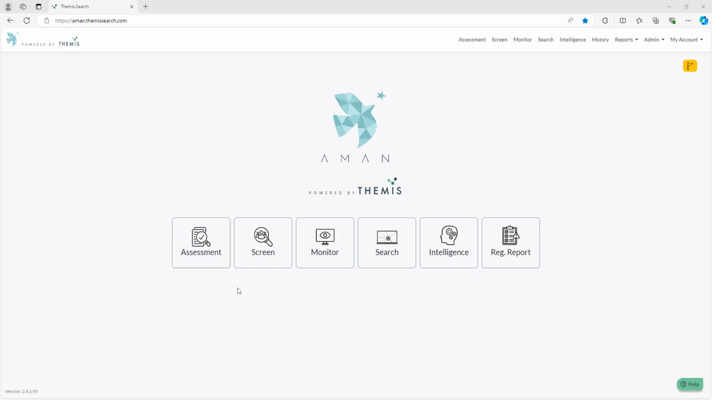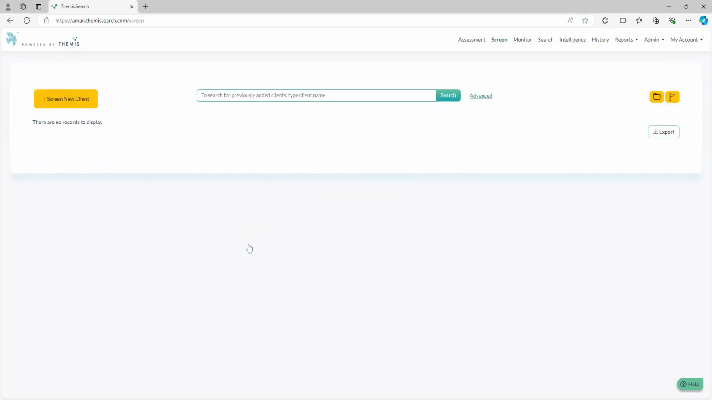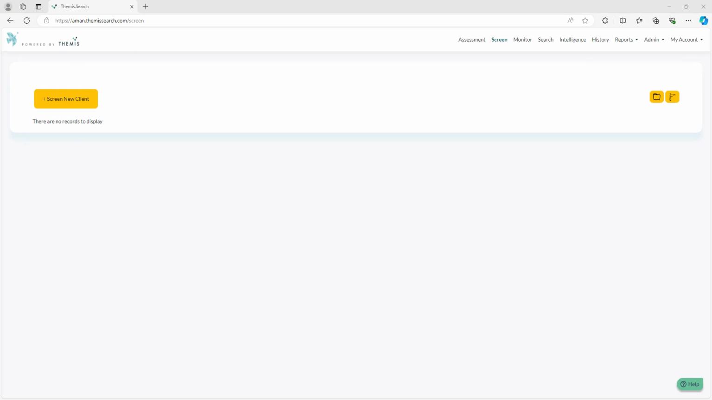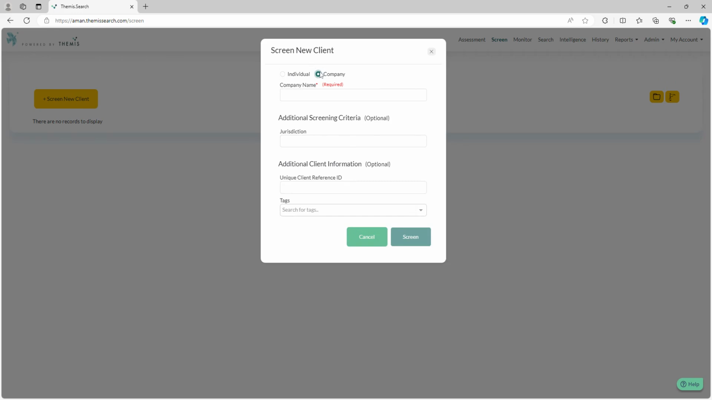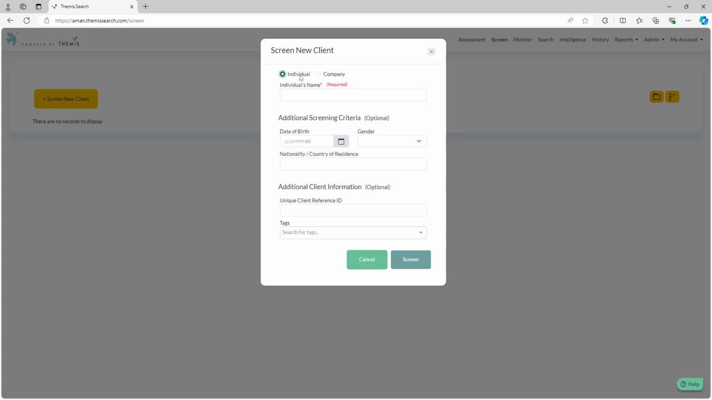We'll take a closer look at Screen, Monitor, and Search. If you want to do 2 minutes of due diligence before a client or investor meeting, you can do a quick screen to find out everything about them. Within the screening module, you can screen for any individual or any company anywhere around the world. You can see that you're given the option to screen for either an individual or a company, and the only information required is the company name or the individual name.